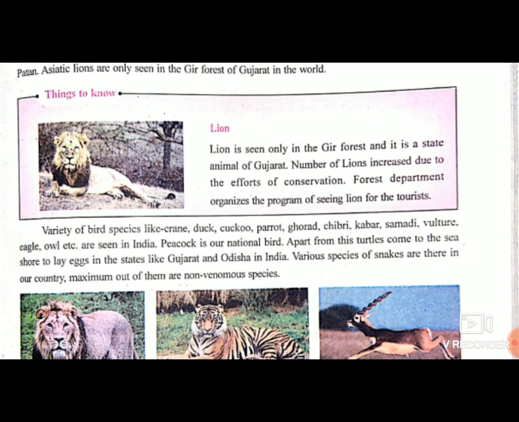tourist. Variety of bird species like crane, duck, cuckoo, parrot, gorad, chibri, kabar, samdi, vulture, eagle, owl, etc. are seen in India. Peacock is our national bird. Apart from this, turtles come to the seashore to lay eggs in the state like Gujarat and Odisha. Various species of snakes are there in our country. Maximum out of them are non-venomous species.